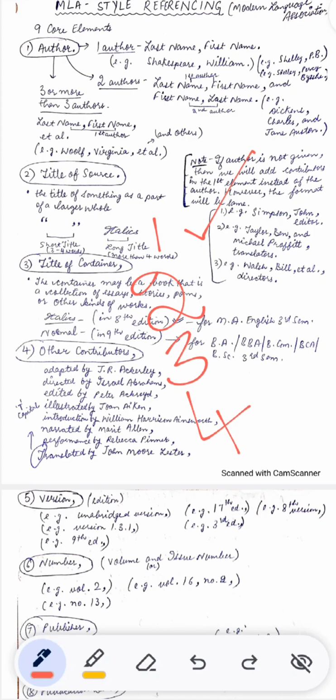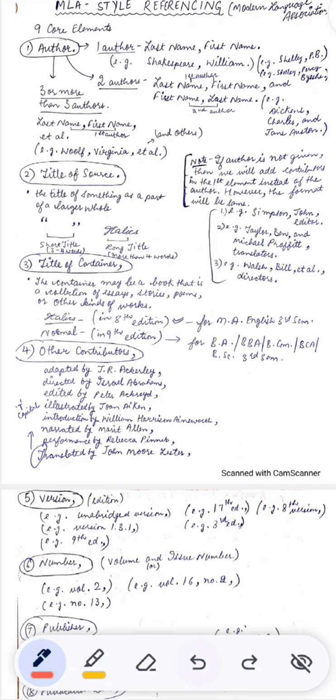Shelley. You have to just look at the first author. You have nothing to do with second author. You have nothing to do with third author. You have nothing to do with fourth author. You have nothing to do with fifth, sixth, whatever the sequence is. You have to just look at the first author. Our first author is Virginia Woolf. So, we have reversed her name. Woolf, comma, Virginia, comma, et al., period.